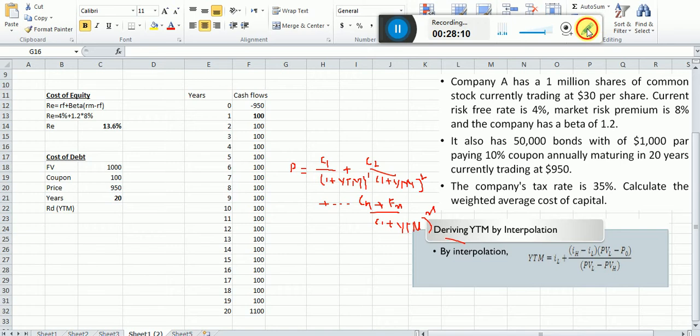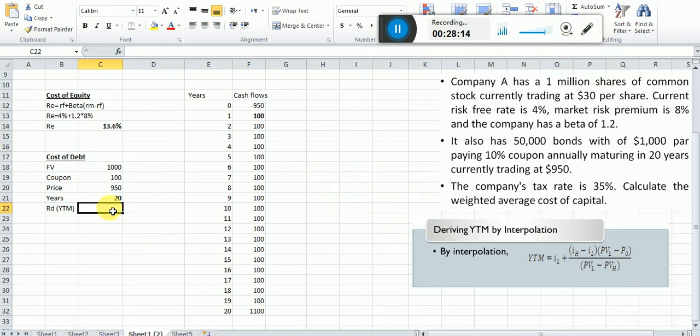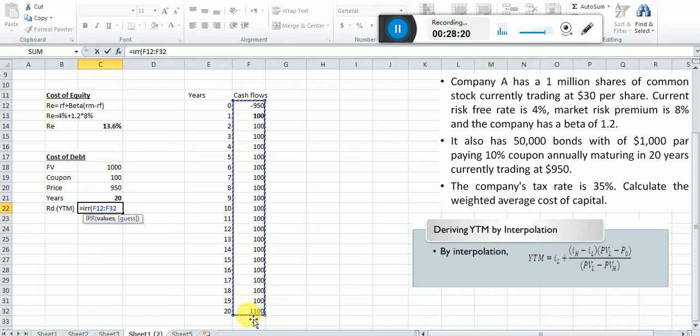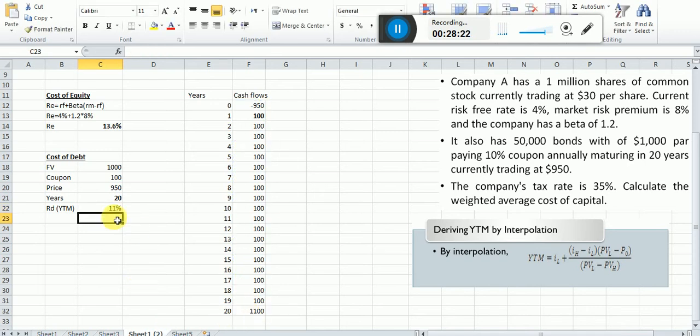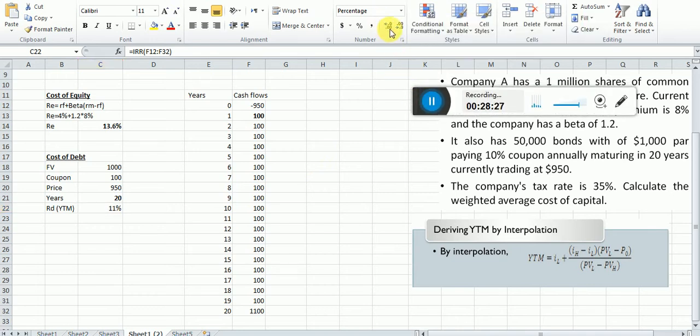So we simply have a function or formula by the name of IRR. Simply type IRR and select all these values in the range, and this will find how much the YTM is, or the cost of the debt we have to pay in our example. That is 10.61%.